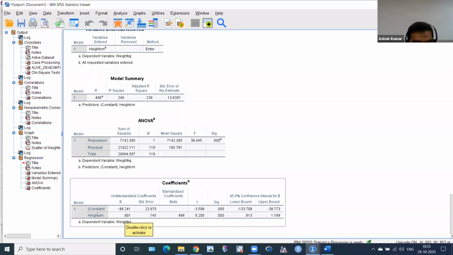And we have to see this significant p value. So the constant is also significant, and height in centimeter is also significant. It means weight is significantly dependent on height.